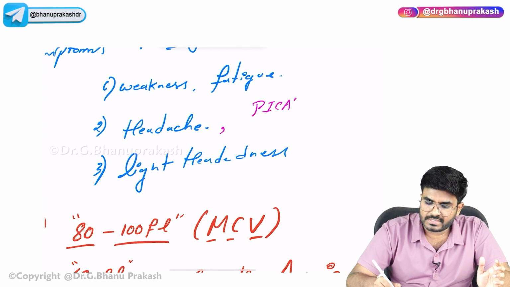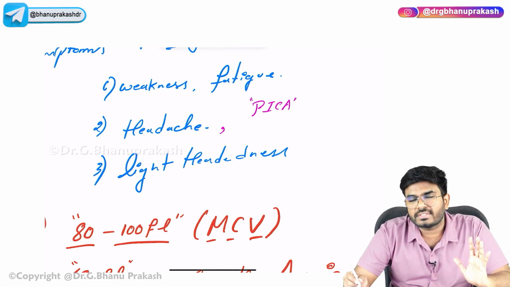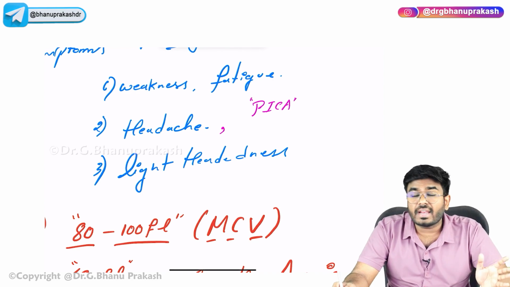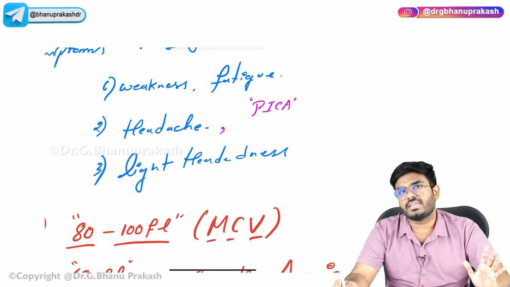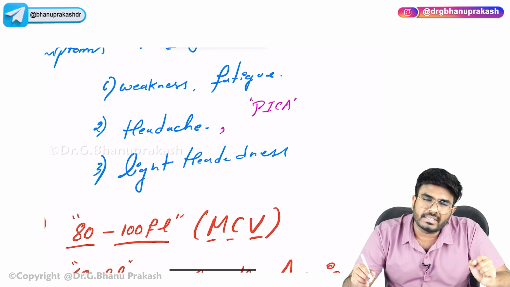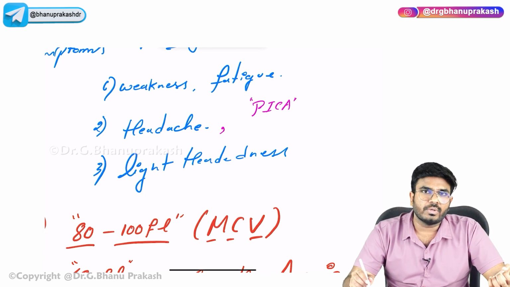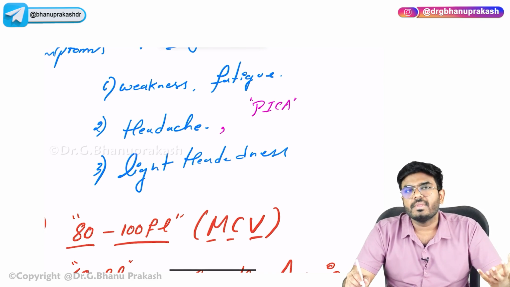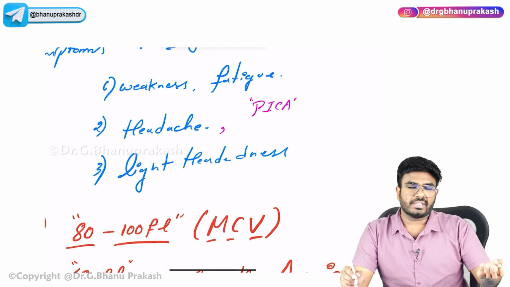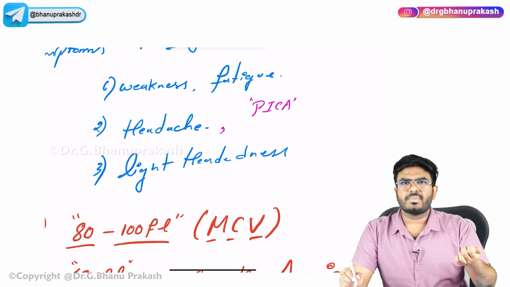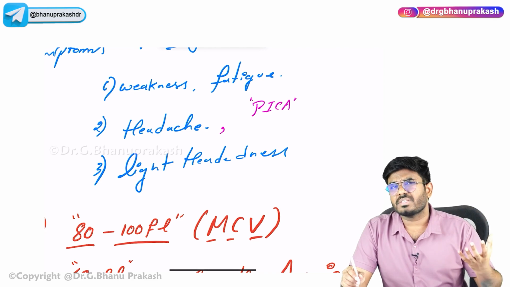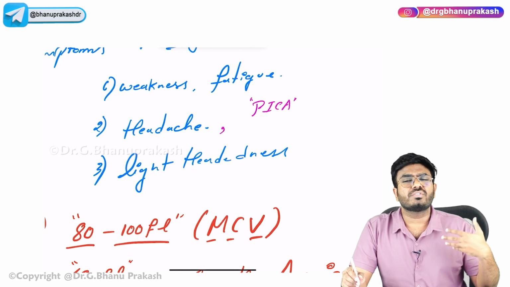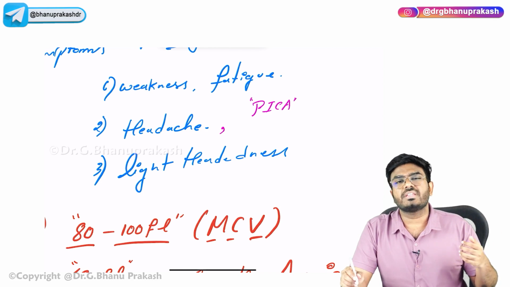Pica, which means, we don't know the reason why, in severe iron deficiency cases, the patients will start to eat ice, they will start to eat clay. These are the substances which we usually won't consume, and the patients will start to eat them.